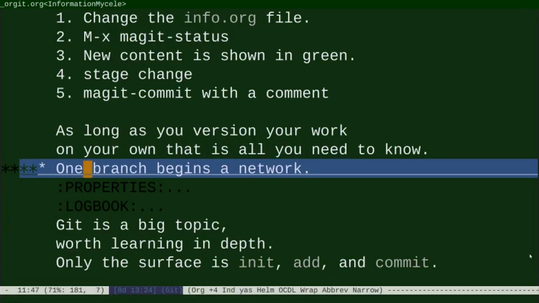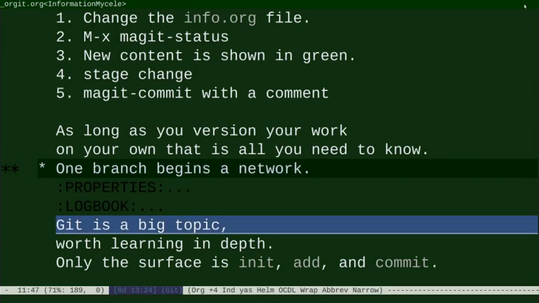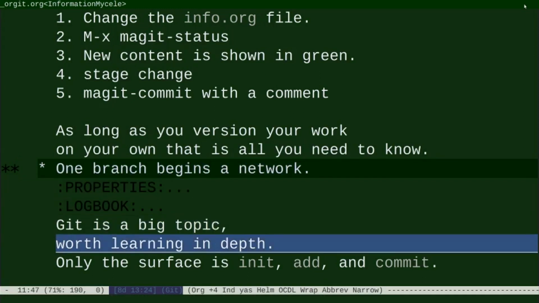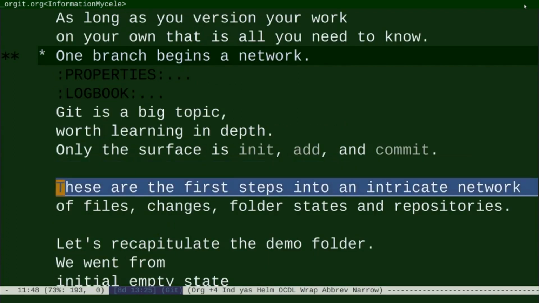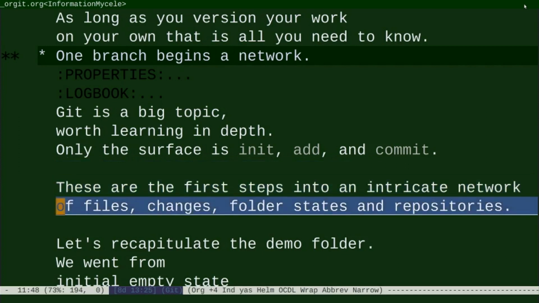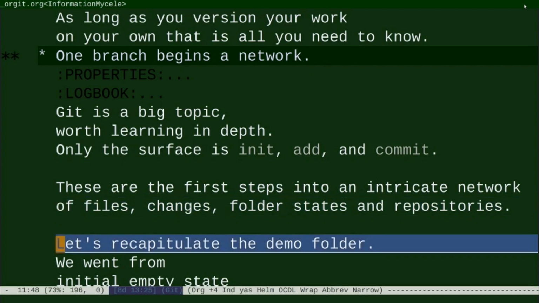One branch begins a network. Git is a big topic, worth learning in depth. Only the surface is init, add, and commit. These are the first steps into an intricate network of files, changes, folders, dates, and repositories. Let's recapitulate the demo folder.